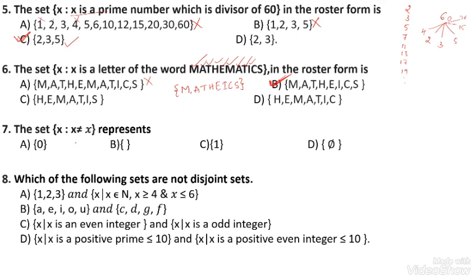The set X does not equal to X. This one represents the null set. This one represents the null set, where the elements are not present in the set. X not belonging to X, that is the null set.